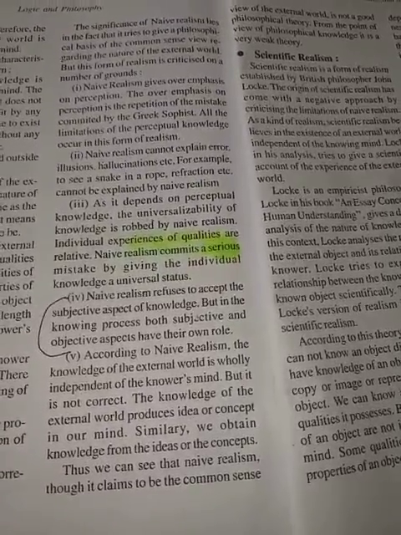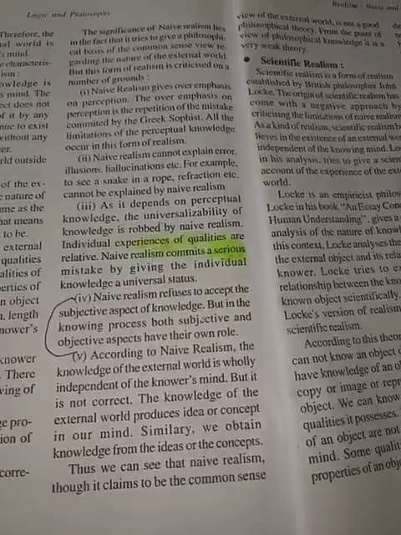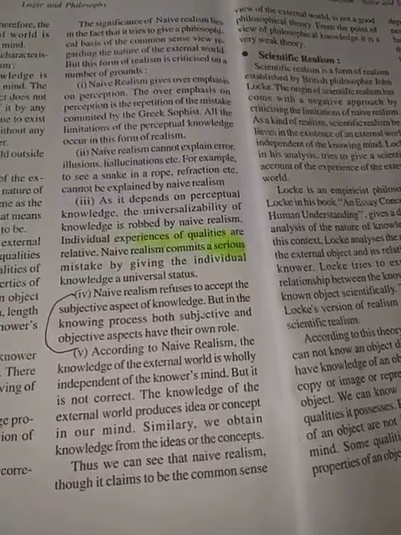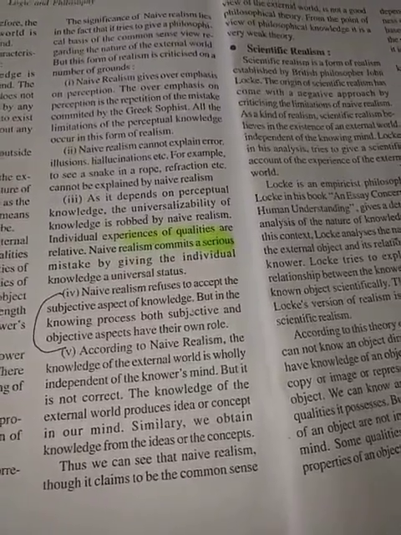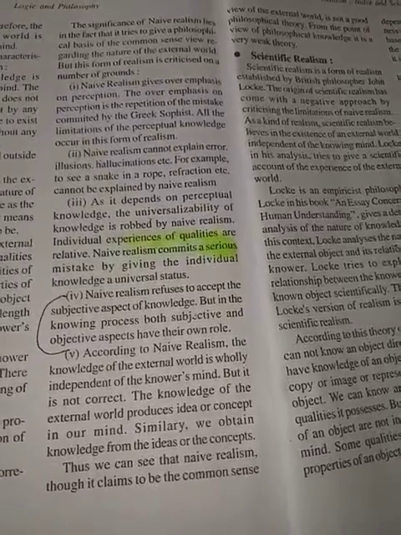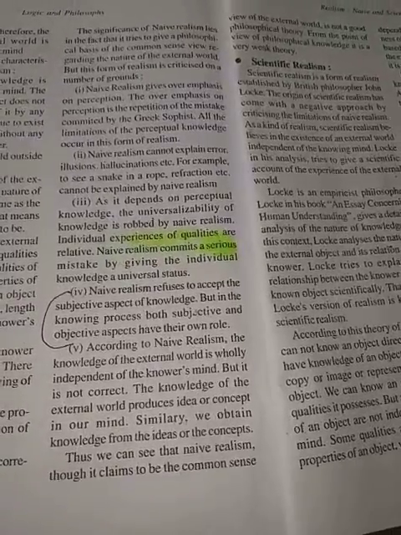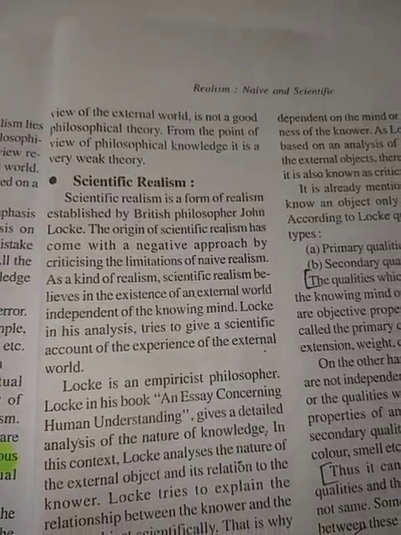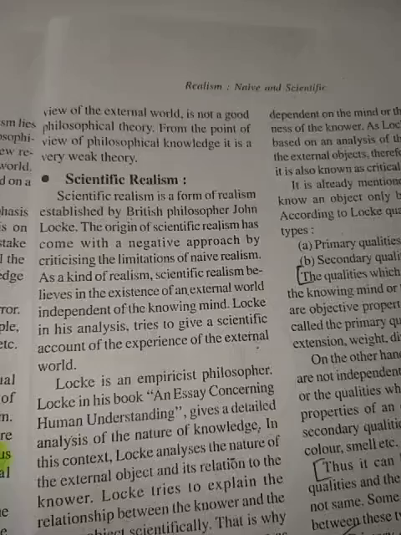According to naive realism, the knowledge of the external world is wholly independent of the knower's mind, but that is not correct. The knowledge of the external world produces ideas or concepts in our mind. Similarly, we obtain knowledge from these ideas and concepts. So, we cannot say no to these ideas and concepts altogether. Thus, we can see that naive realism, though it claims to be a common sense view of the external world, is not a good philosophical theory. From the point of view of philosophical knowledge, it is a very weak theory.